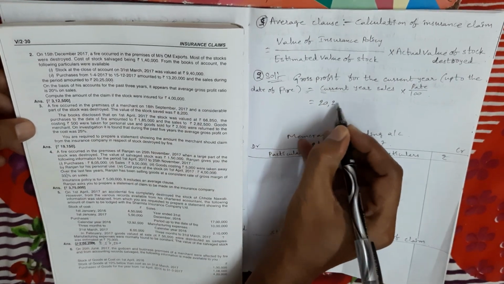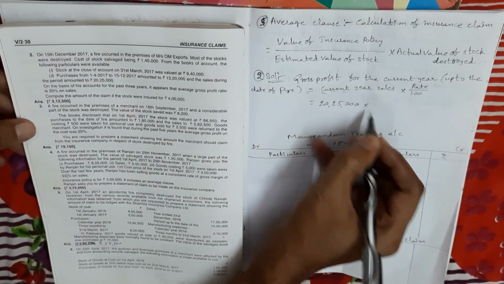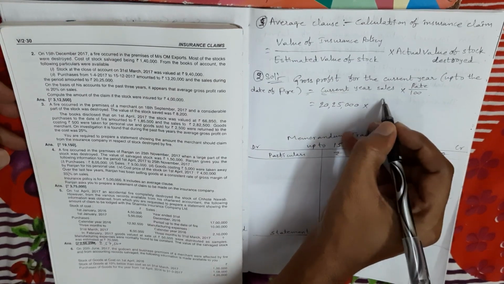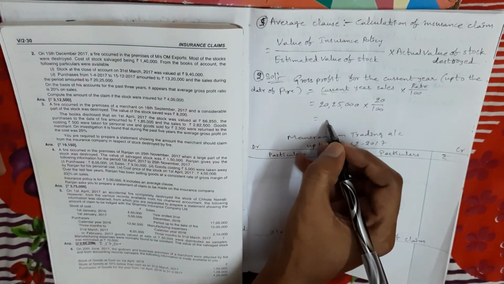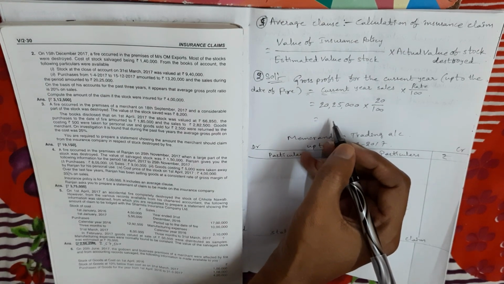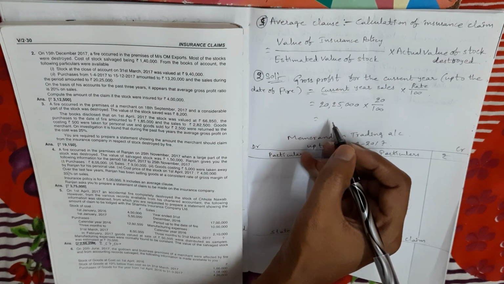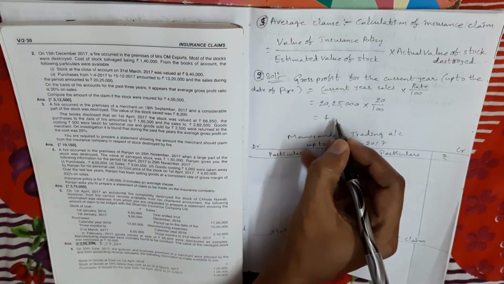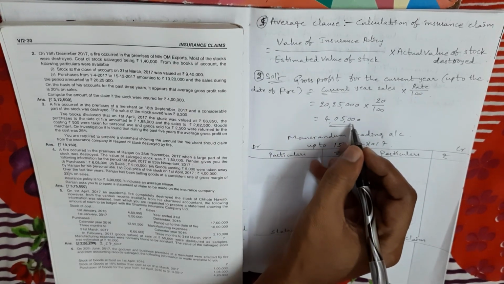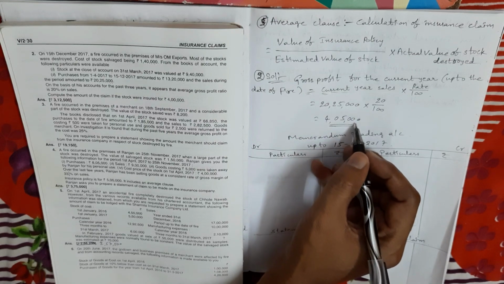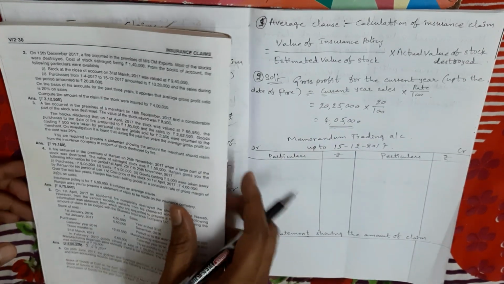So 20 lakhs 25,000 into 20 by 100. What is the current year gross profit? Yes, 4 lakhs 5,000. The current year gross profit is 4 lakhs 5,000. Next, second step completed now.